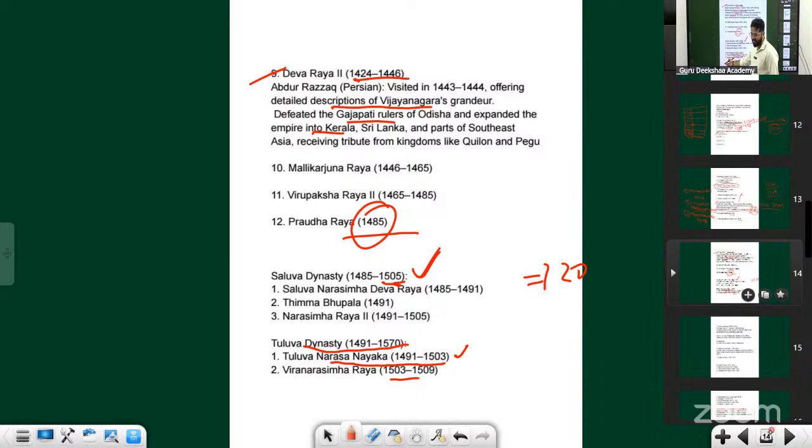Yeah, that's what I'm saying. Veera Narasimha, Tuluva dynasty. It's written here that he was the founder.